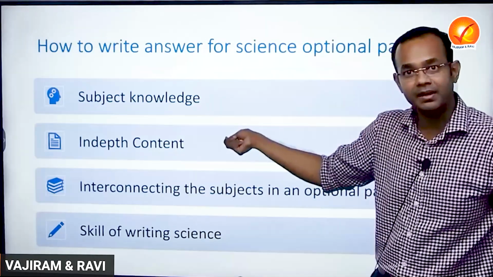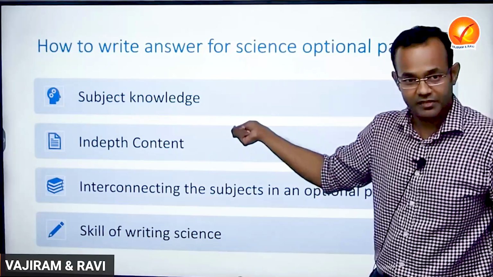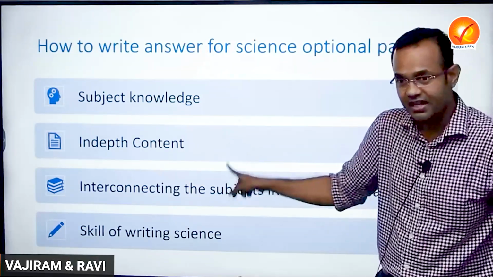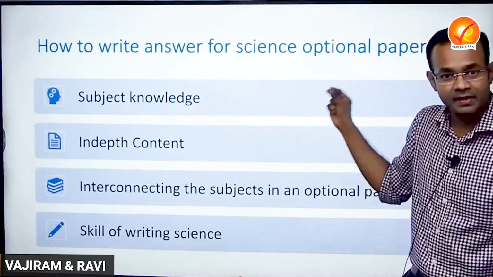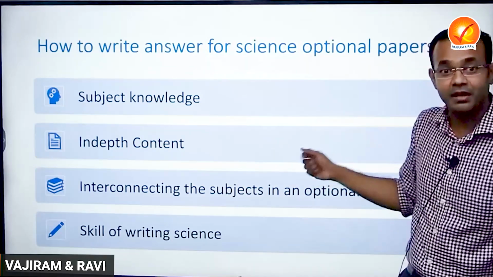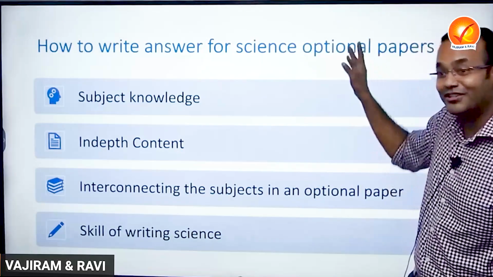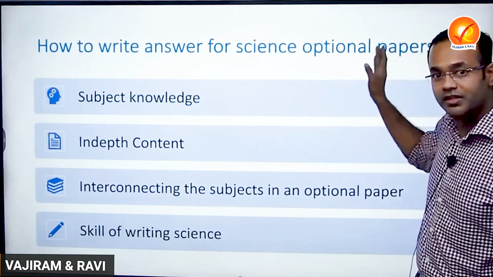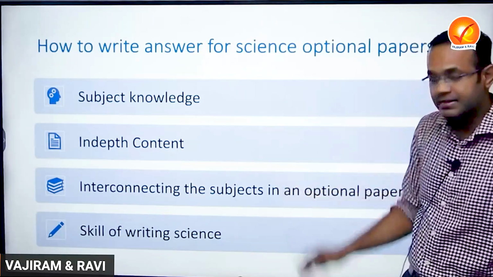Second, in-depth content has to be provided. Third, you can interconnect, as I said. Silviculture will be connected with silviculture systems, to connect to mensuration and then to management. All of this will be connected with protection, and all of this will be connected with wildlife. So all of this will go on with respect to the part. Right? The skill of writing science.